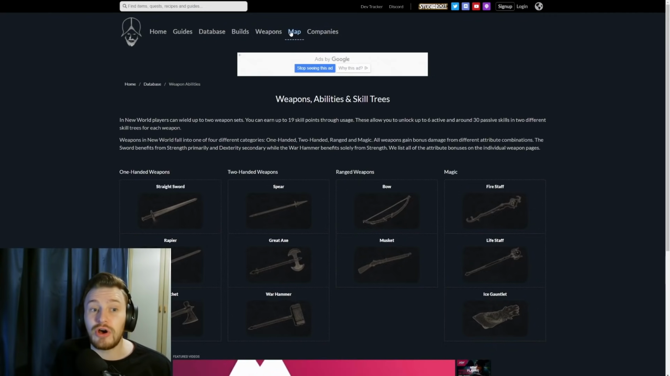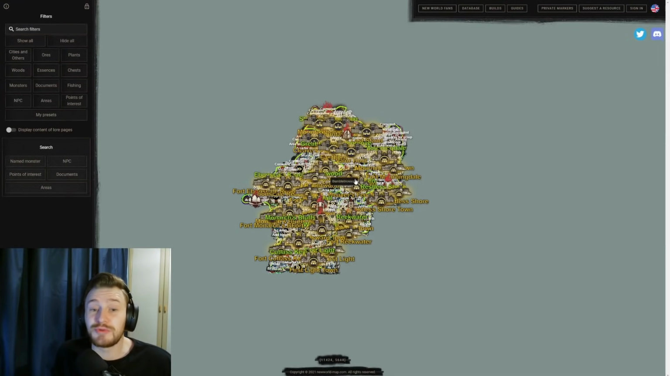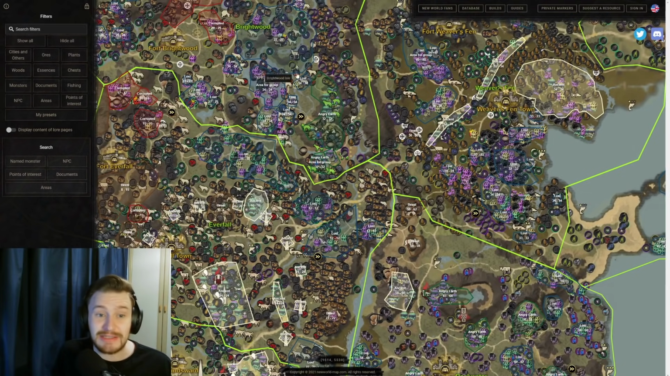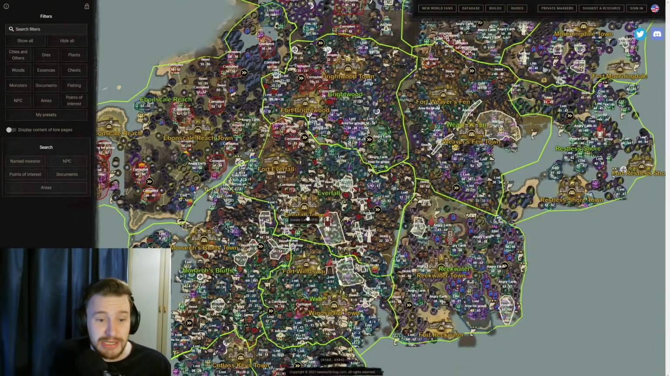Then you can also go onto the map, which will bring up their interactive map that they have for this, which is really, really good and detailed. It shows you literally everything that's possibly here. This is what you get when you first load into it, so you'll probably want to change some of the filters. You probably don't want all of this stuff on, but there's some really cool things on here.